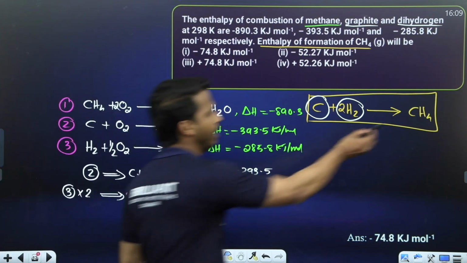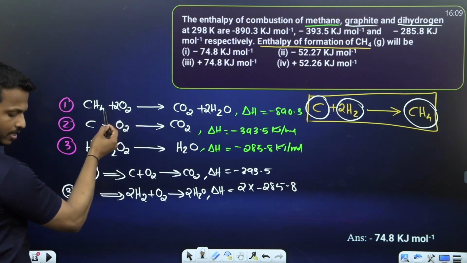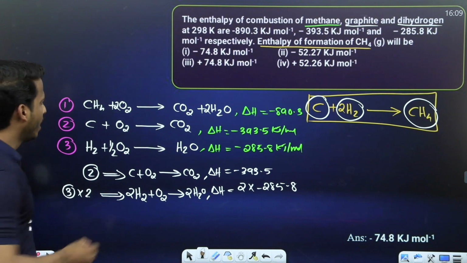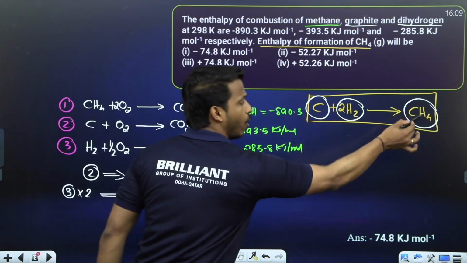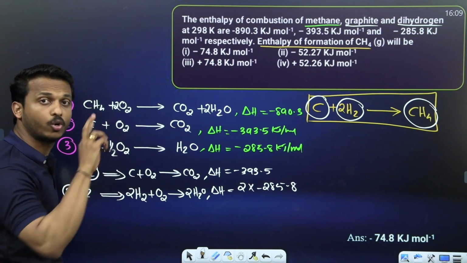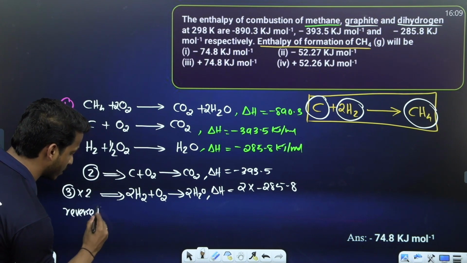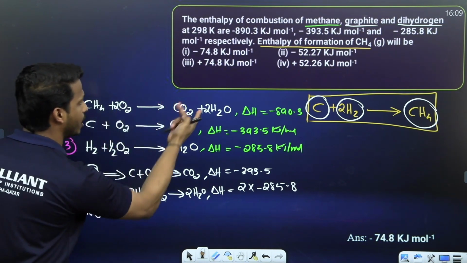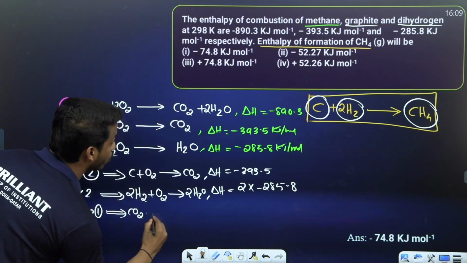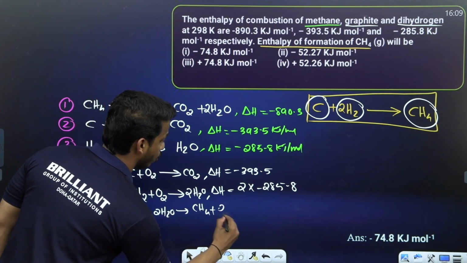So we made carbon, we made hydrogen. Now what do you want? Methane. Where is methane? Yes, methane is in the first equation, right? But we want methane on the product side. Here we have methane on the reactant side. What to do? Reverse the equation. When you reverse the first equation, the reactant comes to the product side, the product comes to the reactant side. So CO2 plus 2H2O gives CH4 plus 2O2.